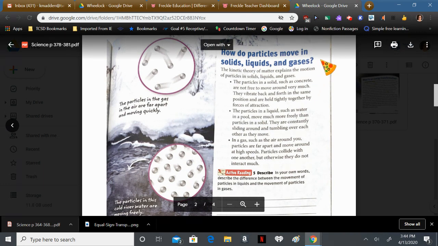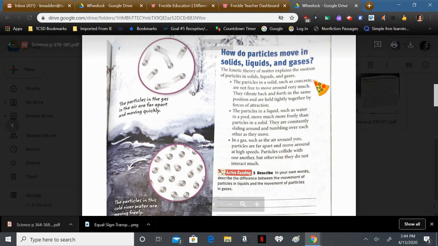How do particles move in solids, liquids, and gases? The kinetic theory of matter explains the motion of particles in solids, liquids, and gases. The particles in a solid, such as concrete, are not free to move around very much. They vibrate back and forth in the same position and are held tightly together by forces of attraction.